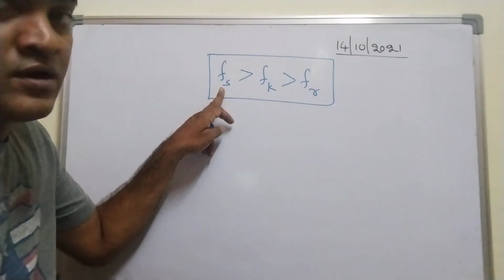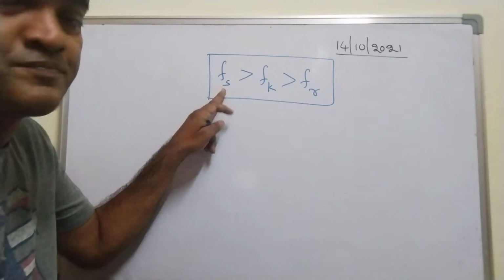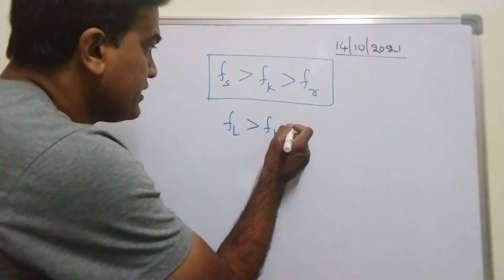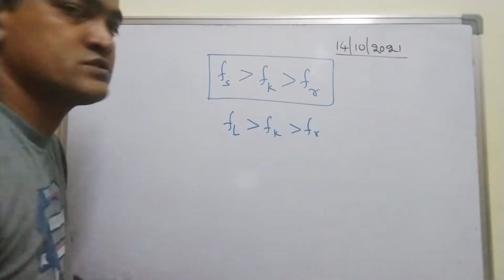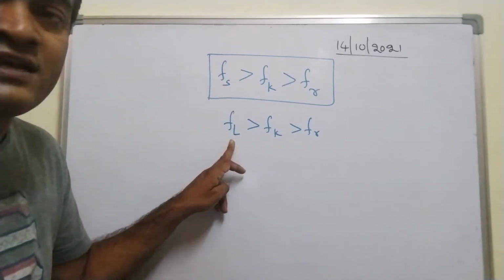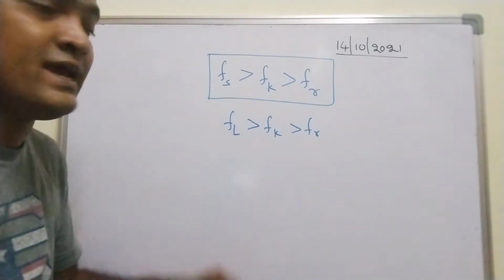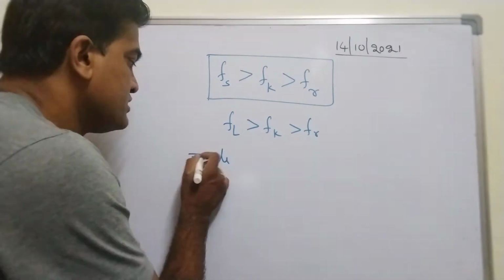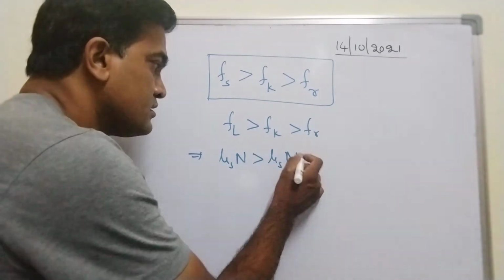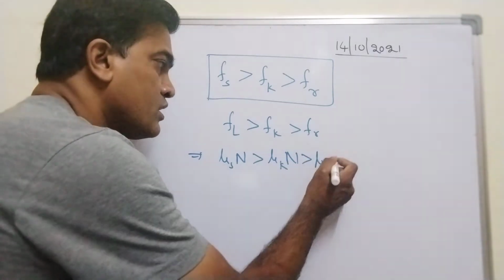But here Fs is self-adjustable, so instead of Fs I can also write Fl. Limiting friction is greater than Fk, which is greater than rolling frictional force. Because limiting friction is a part of static friction force, I can write like this. But you have the formula for limiting friction, mu s into N, is it not? Implies mu s into N is greater than mu k into N, which is greater than mu r into N.